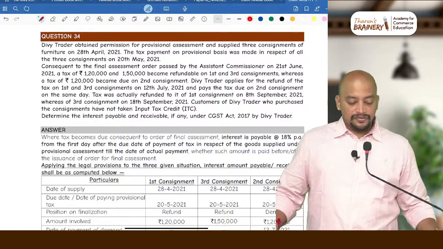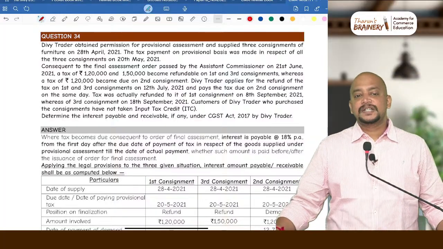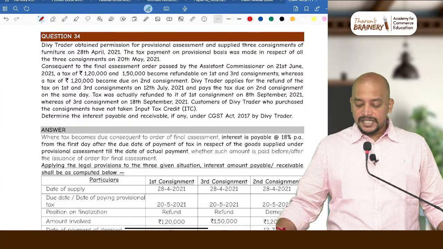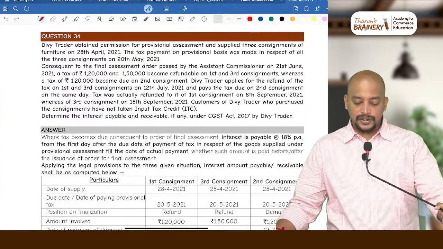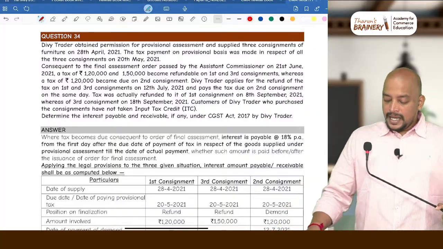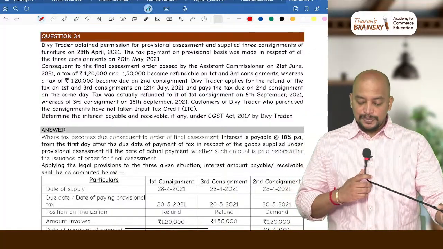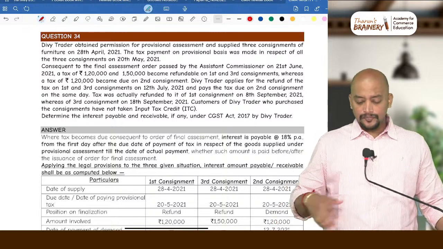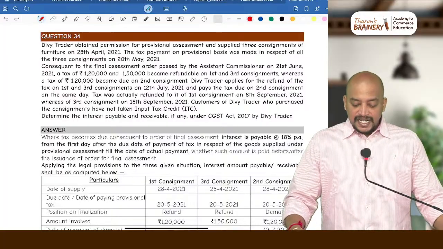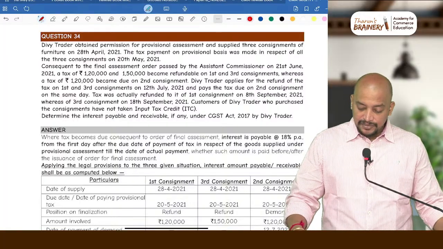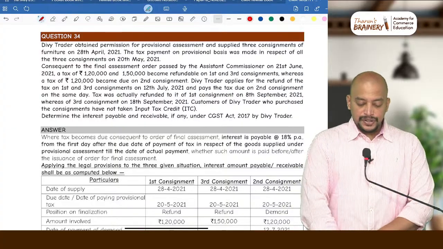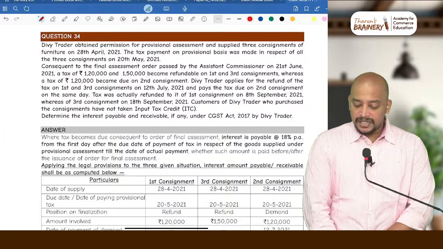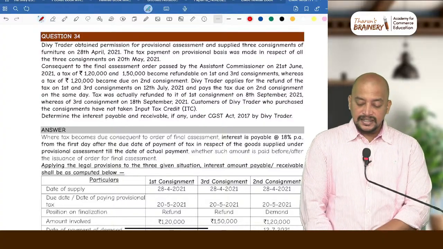In question number 34, this is a question related to assessment under GST. The wheat trader obtained permission for provisional assessment and supplied 3 consignments of furniture on 28 April 2021. The tax payment on provisional basis was made in respect of all the 3 consignments on 20th May 2021. Consequent to the final assessment order passed by the Assistant Commissioner on 21st June 2021, a tax of 1,20,000 and 1,50,000 became refundable on first and third consignments.